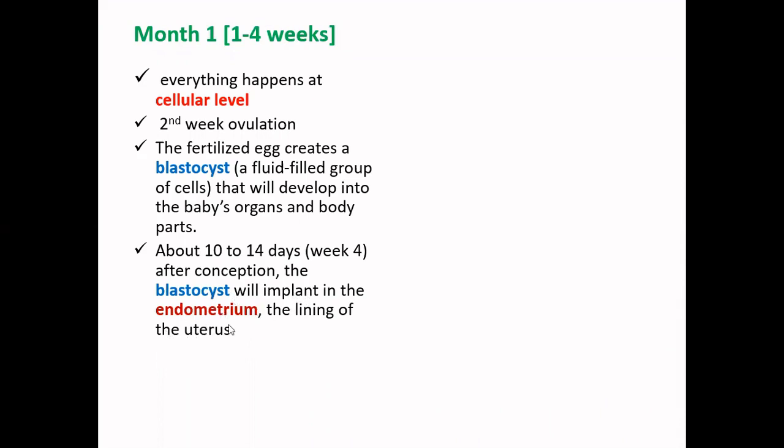So this is what you expect at the 4th week out of the 40 weeks. Many times, a woman is also unaware of this activity taking place in her body, because everything at this level happens at the cellular level.